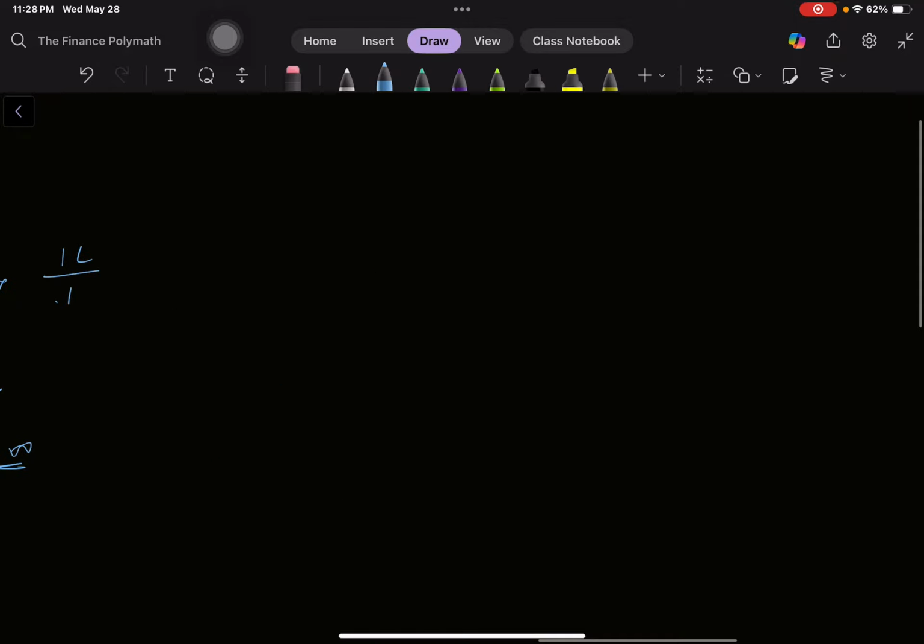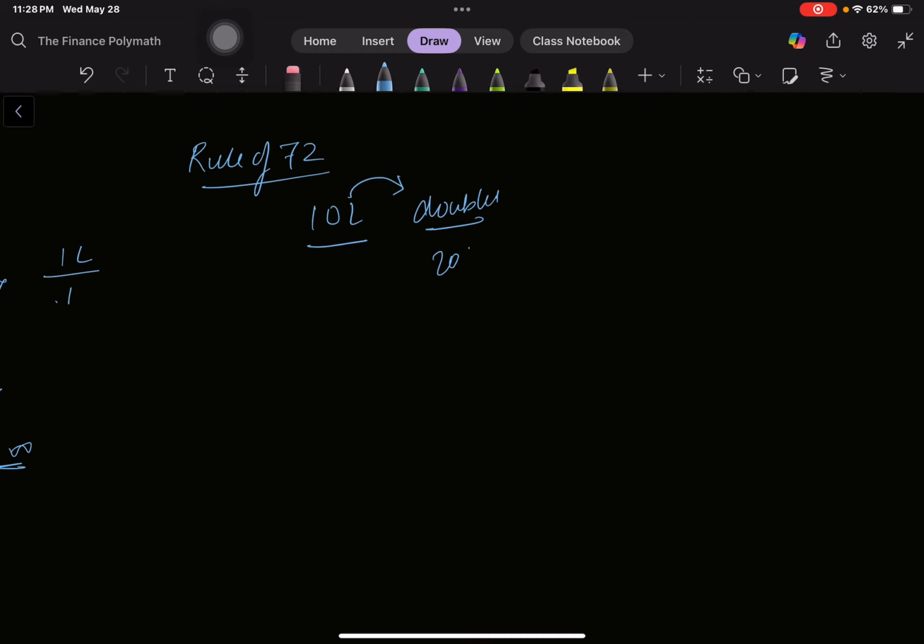Now there's one last rule that we need to talk about. This is called the rule of 72. It is very simple. This rule applies to a situation where, let's say you have invested 10 lakh rupees, a lump sum payment, and you want to find out in how much time it would be doubled. How much time would it take to become 20 lakh?